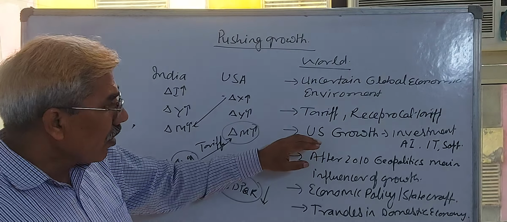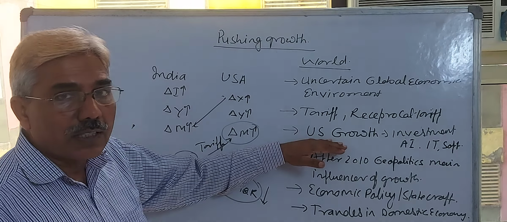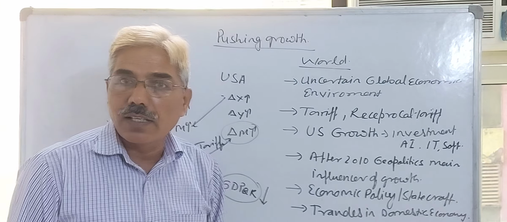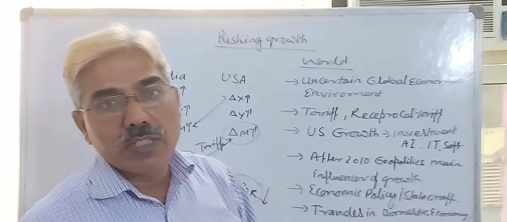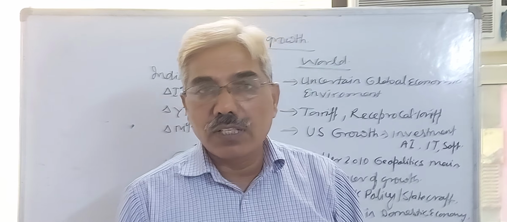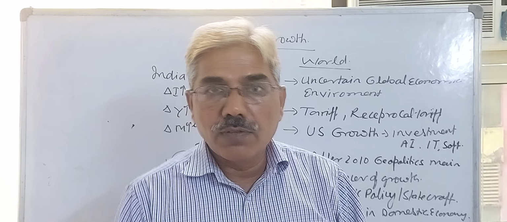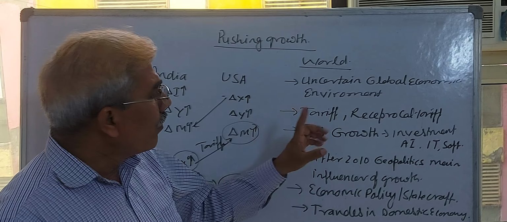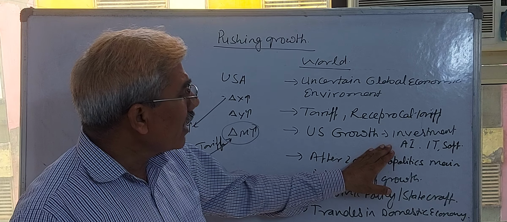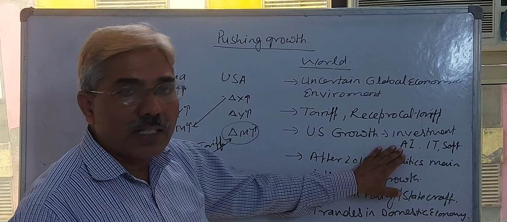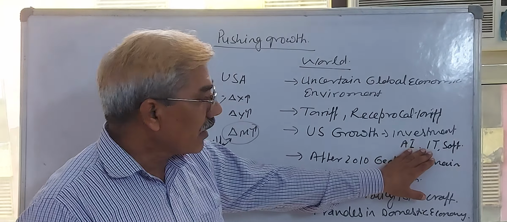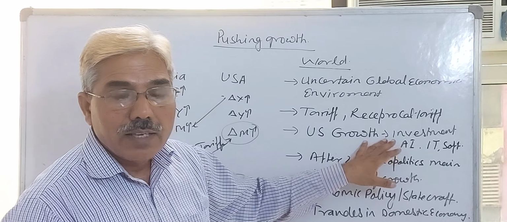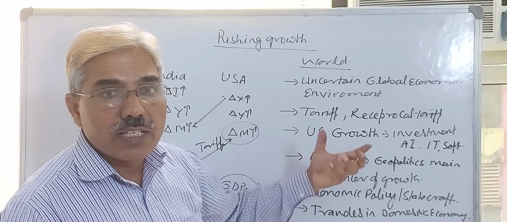Now you focus on the US economic growth rate, which is quite good in comparison to other countries. Why is the American economic growth rate during 2024-25 better? It is only because of investment by America in its artificial intelligence, information technology, software, semiconductor and new technologies.